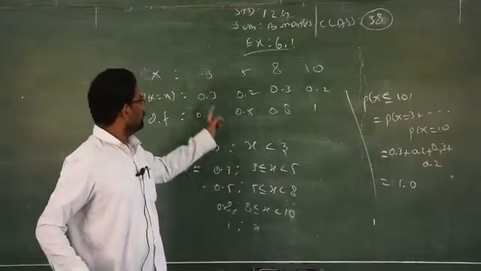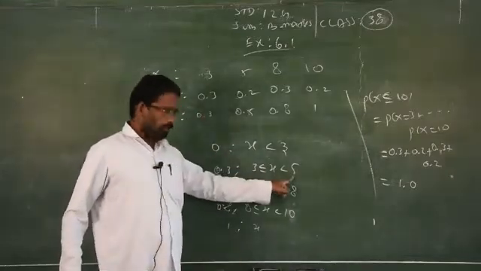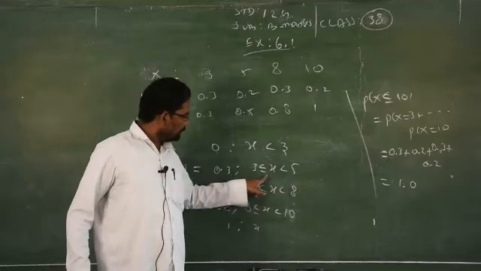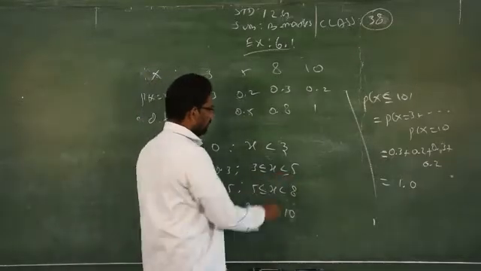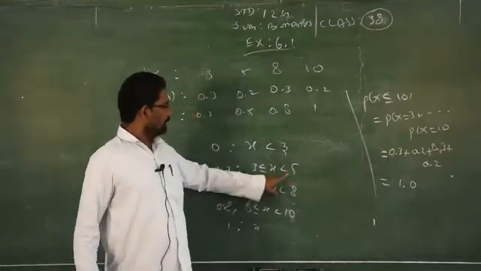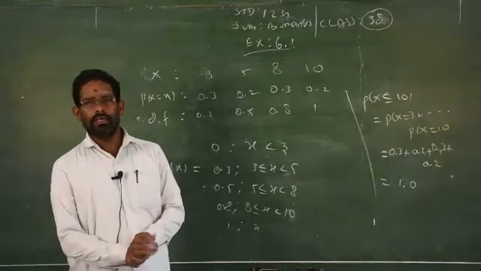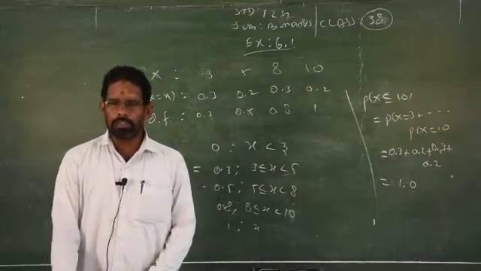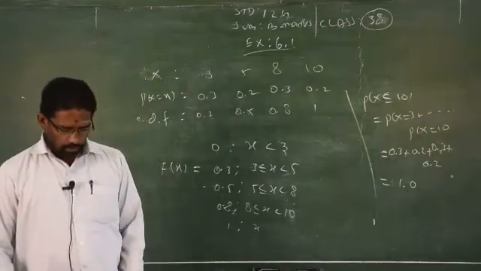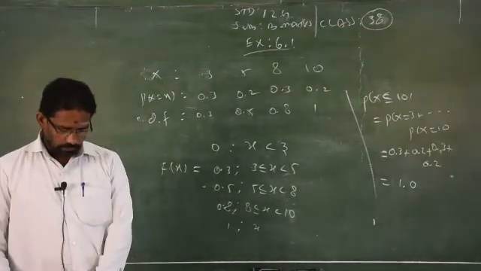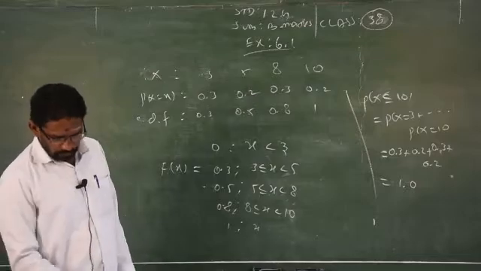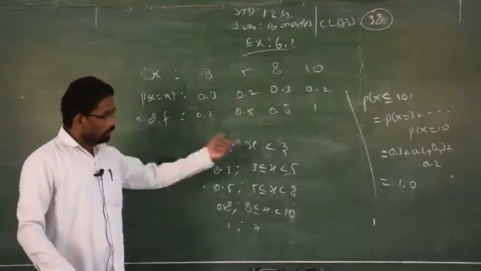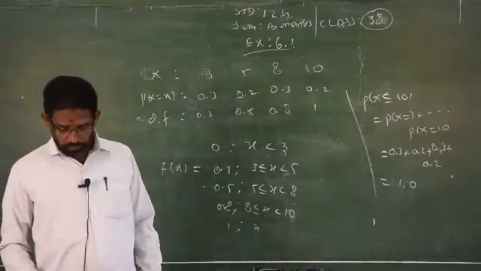So 0.3 is from 3 to before 5. That's why I did not put the equal to symbol. If I put the equal to symbol, it means 5 is also included. Clear? That gives the wrong meaning, because you would have to take the 5 also.